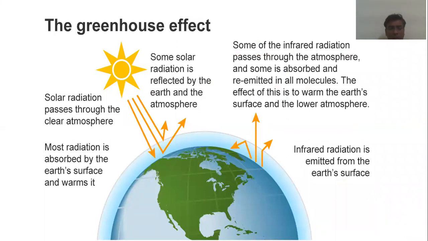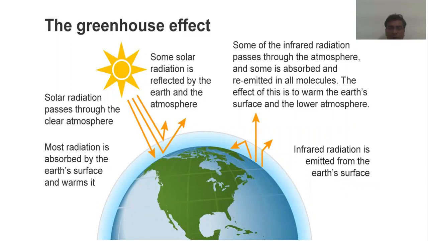When solar radiation passes through the clear atmosphere, most of the radiation is absorbed by the Earth's surface and warms it. The remaining solar radiation is reflected by the Earth and the atmosphere.